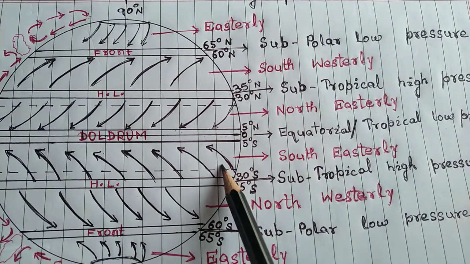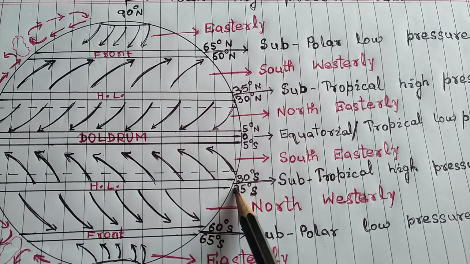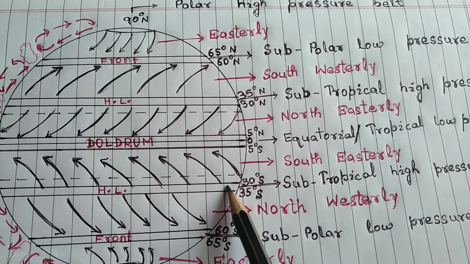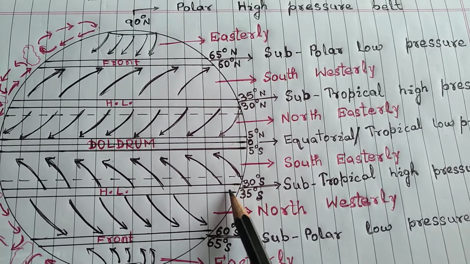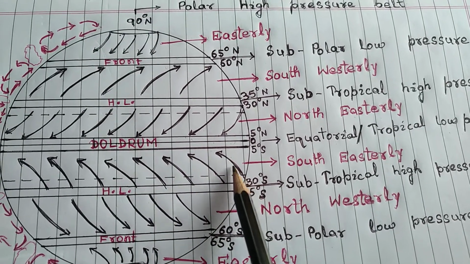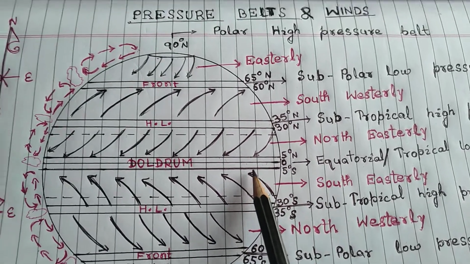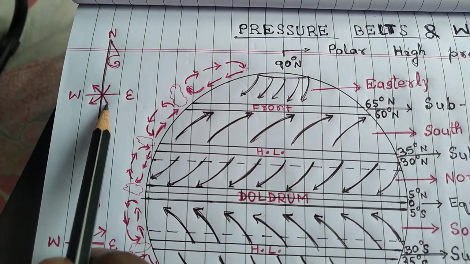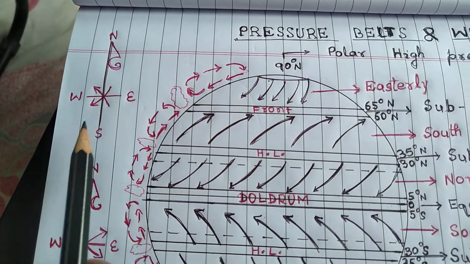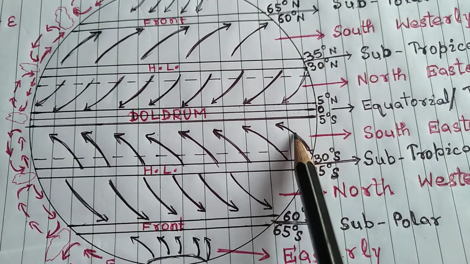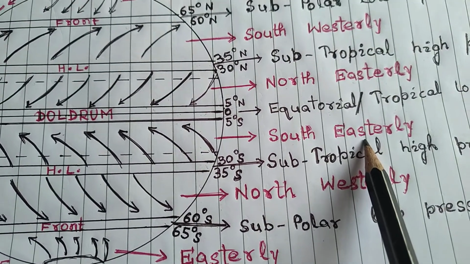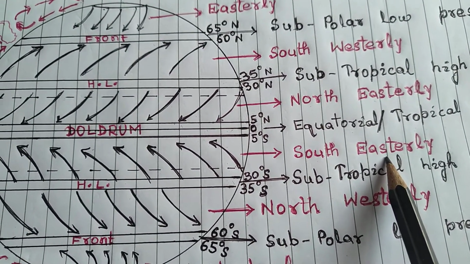Similarly, in the southern hemisphere, between 30 to 35 degrees south is the area of high pressure zone, and wind moves from 30 to 35 degrees south latitude to the equator, so it is moving in this direction. This means it is moving from the southeast. So the name of this wind will be southeasterly. I think it's clear to you. Let us go to the next.